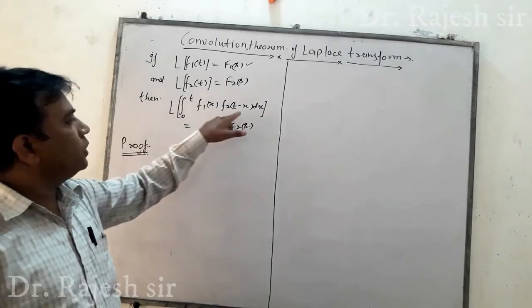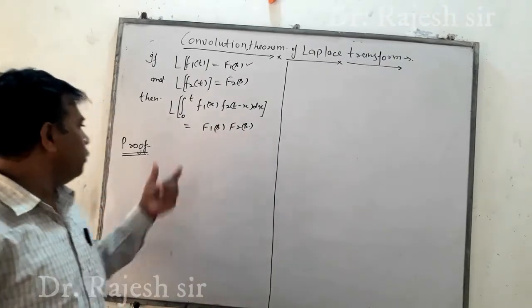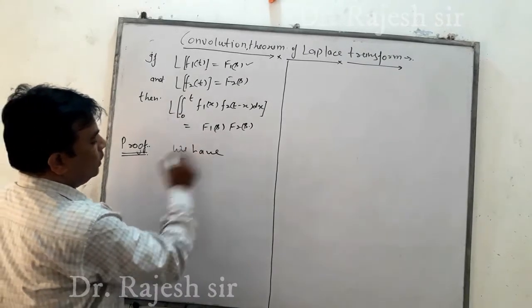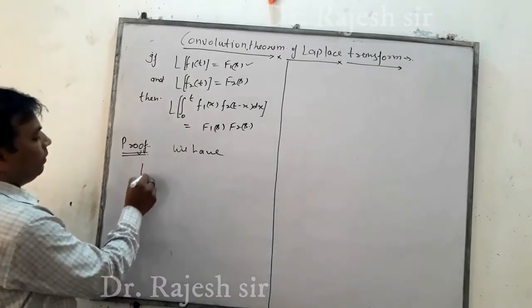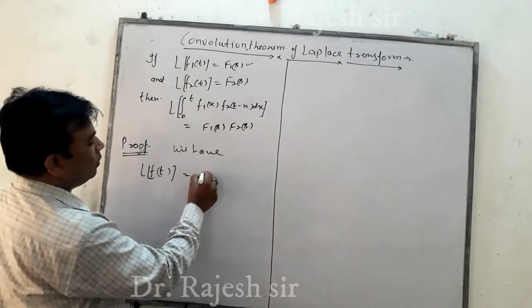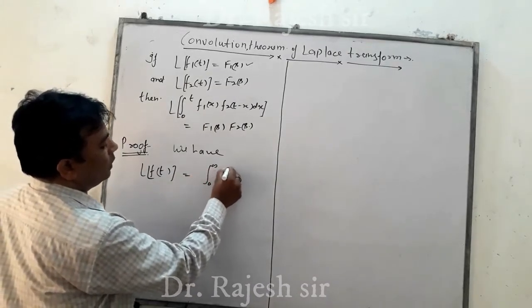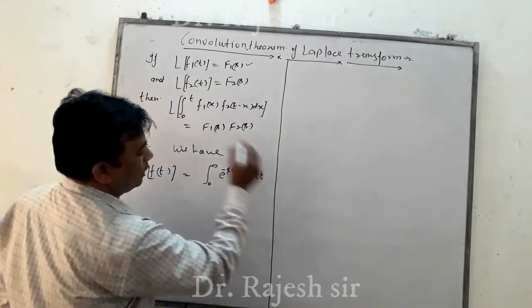Proof. We have the definition of Laplace transform: Laplace of f(t) equals the integral from 0 to infinity of e to the power minus st f(t) dt.